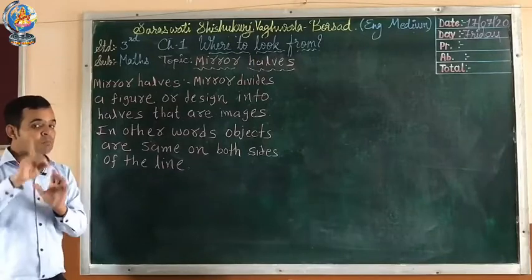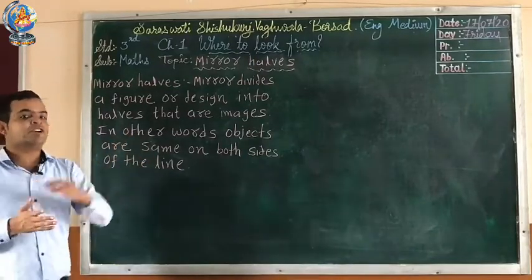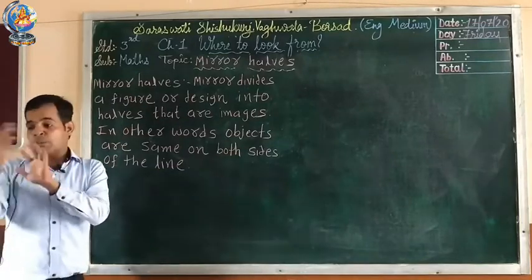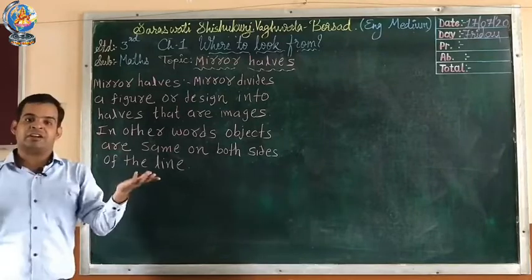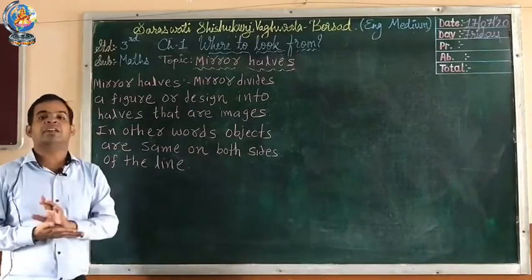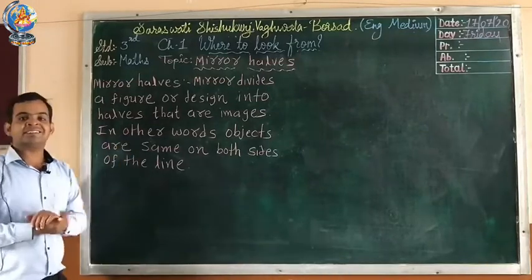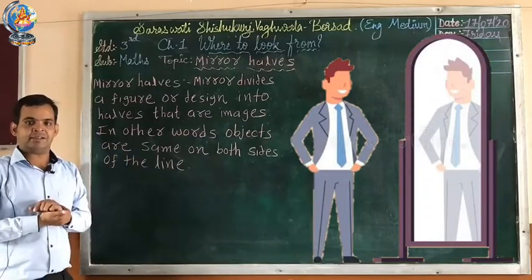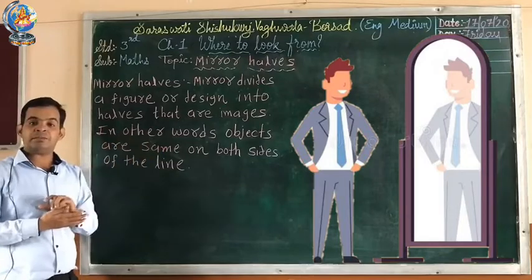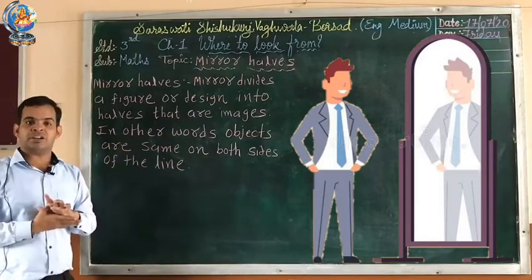When the objects are the same on both sides of the line, we call that a mirror image. If you observe that the objects on both sides are different, then can we call that a mirror image? No, that time we cannot call it a mirror image. Understood? Now let's see the picture of one person. When he is looking in the mirror, he can see himself in the mirror, right? Understood about this mirror image?